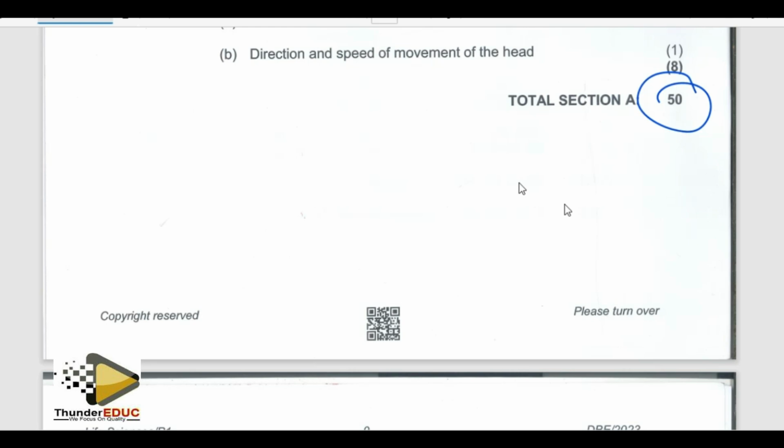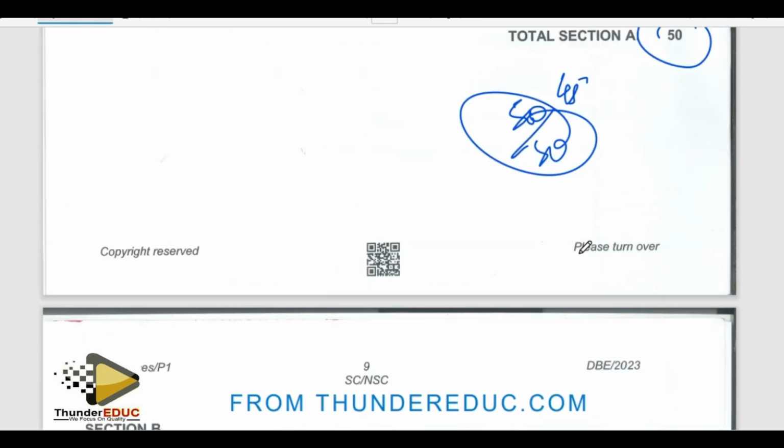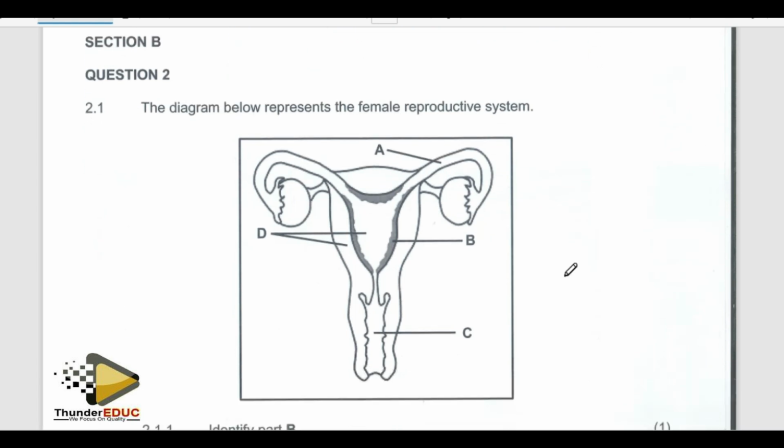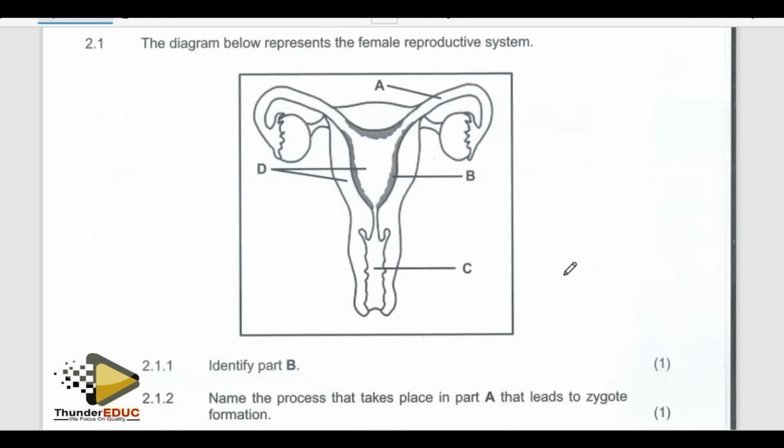It means that now you have 50 marks. Out of 50, you have 50 out of 50. Even if you don't do any other section, it means that you have already passed the 30%. Out of 150, you have passed the 30%. But we are not looking for 30 marks. We are looking for a distinction. Hence, the distinction material book was designed. All right, let's go to the next question.